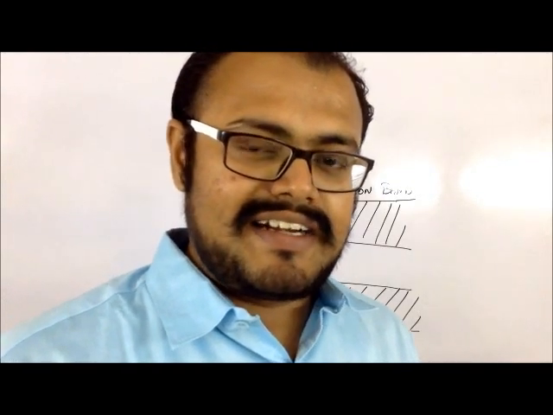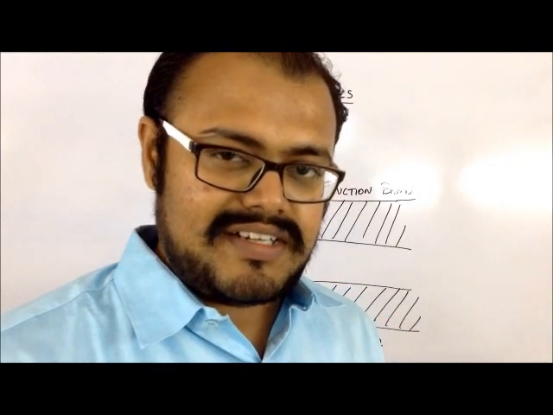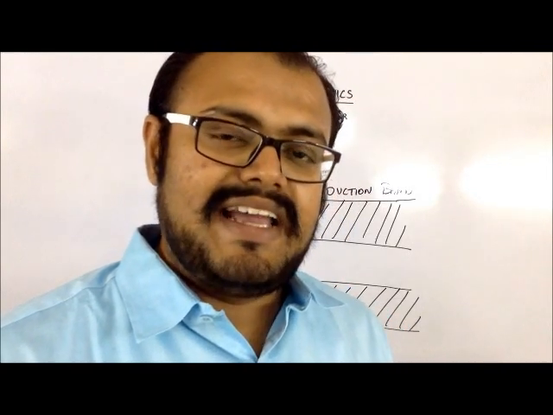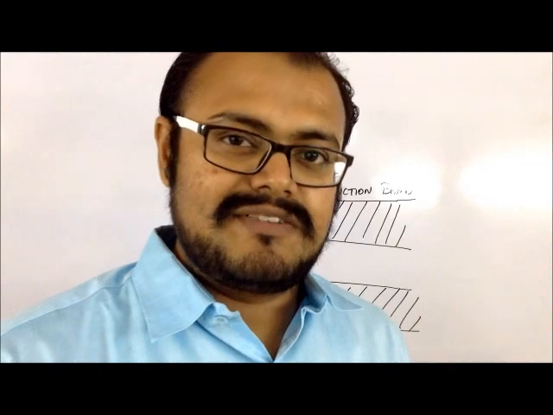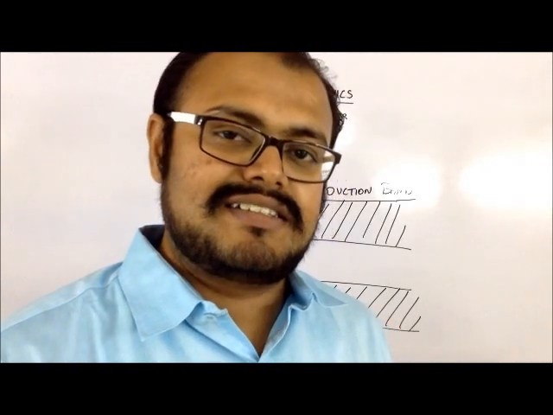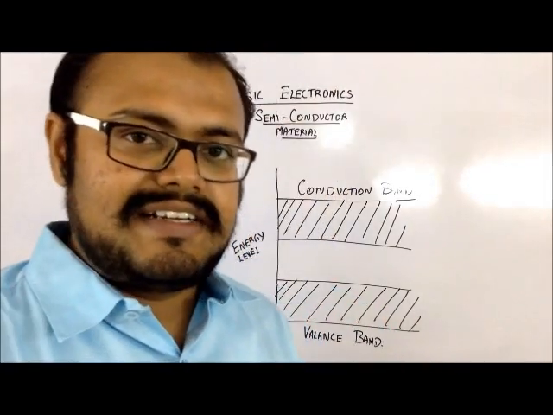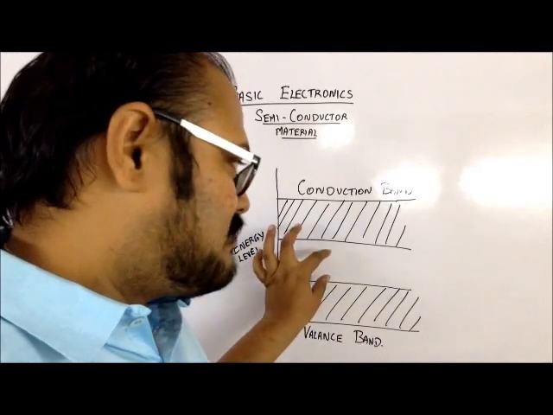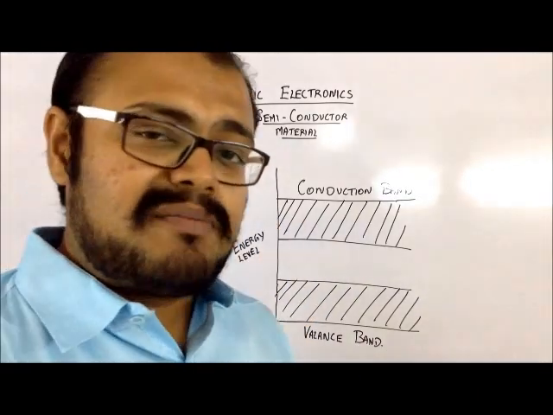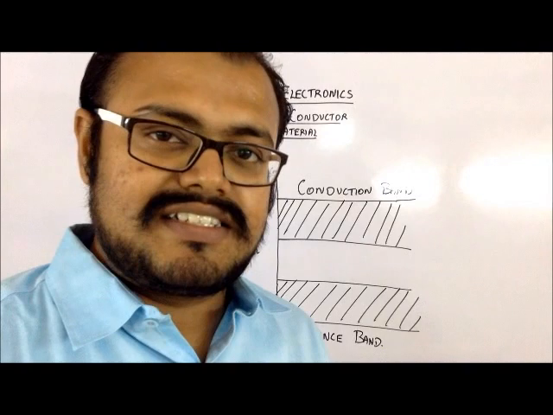So whenever an electron is moving about in that material, it will have that particular energy level, which is represented by the conduction band. When you see this diagram, you might see there is a gap present over here. This gap is called a forbidden energy gap.